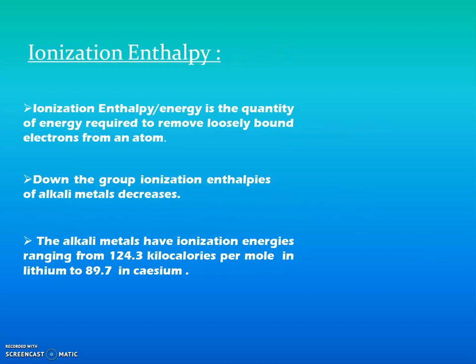Ionization enthalpy of alkali metals. Before moving to this, let us first learn what ionization enthalpy is. Ionization enthalpy or energy is the amount of energy required to remove loosely bound electrons from an atom. Ionization enthalpy of alkali metals decreases as we move down the group. It ranges from 124.3 kilocalories per mole in lithium to 89.7 in cesium. That is, ionization enthalpy decreases as we move down the group in alkali metals.